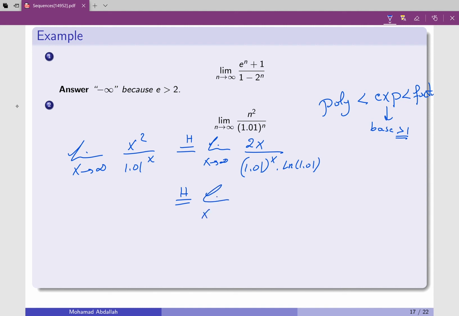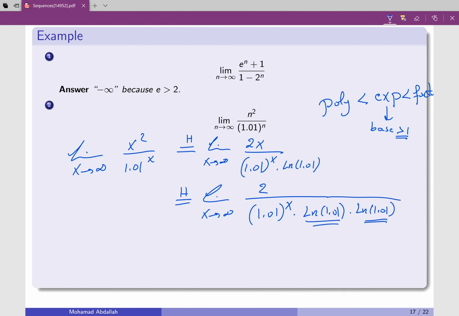That's the limit when x goes to infinity of 2 over 1.01 to the power x multiplied by ln of 1.01 times ln of 1.01. These are some numbers. Actually, these numbers are positive, but I don't care whether they are positive or negative because they're going to be multiplied by infinity. So this is going to be like 2 over infinity, plus or minus infinity doesn't matter, which is going to be 0.